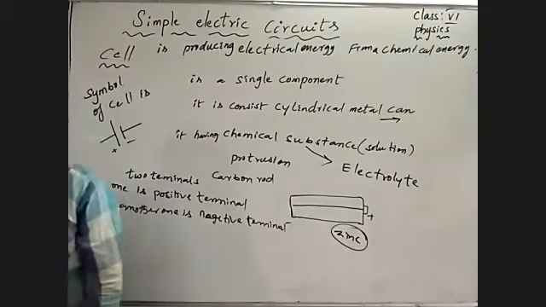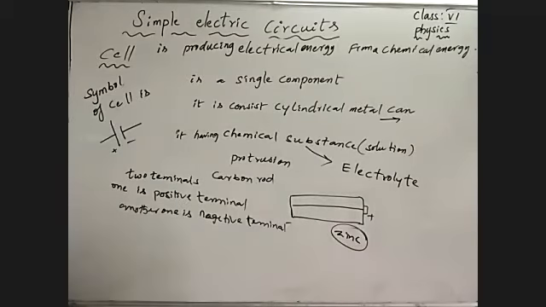Understand? So observe how the cell is prepared, and what the cell consists of. That we must know.